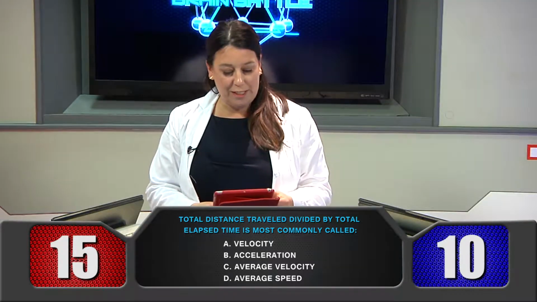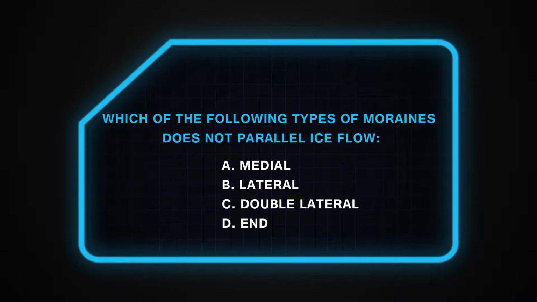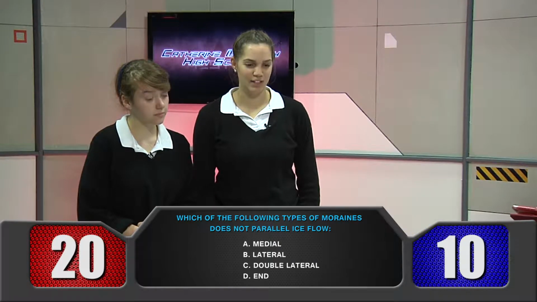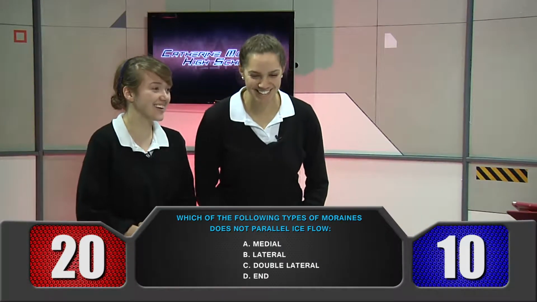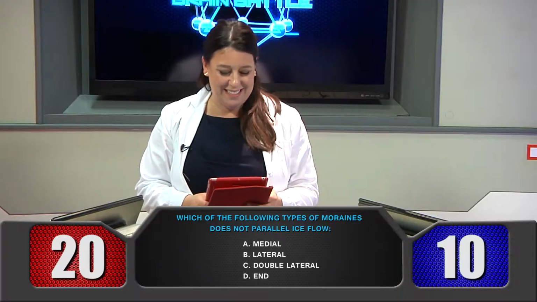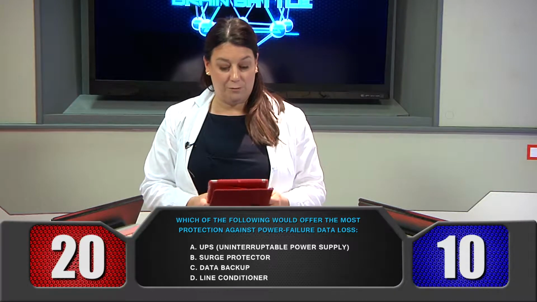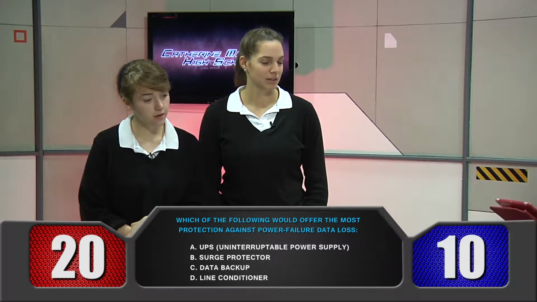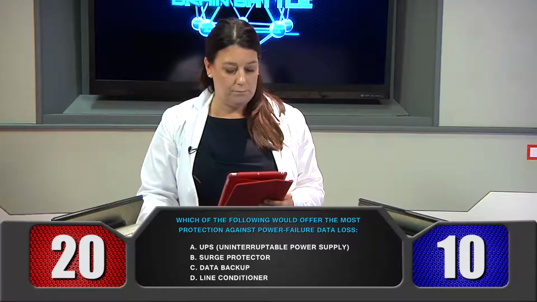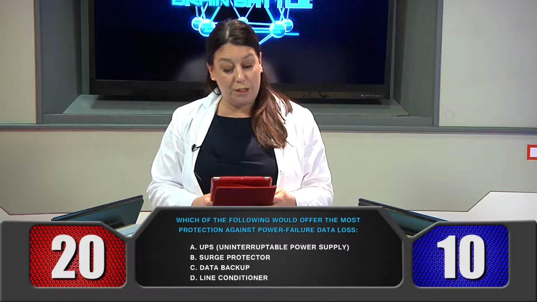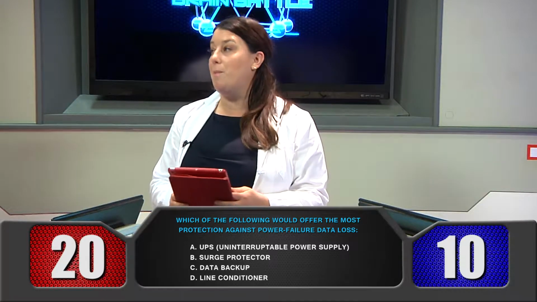And blue team. D, average speed. Correct. Question 7. Which of the following types of moraines does not parallel ice flow? Red team. D, end. Correct. I don't know what a moraine is. And question 8. Which of the following would offer the most protection against power failure data loss? Red team. C, data backup. Incorrect. And blue team. B, surge protector. Incorrect. The correct answer is UPS, or uninterruptible power supply.